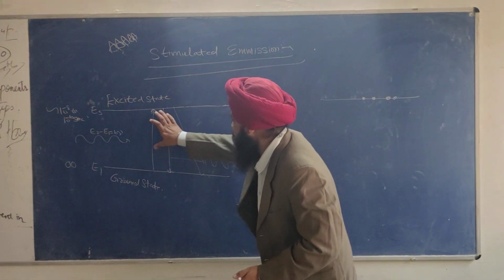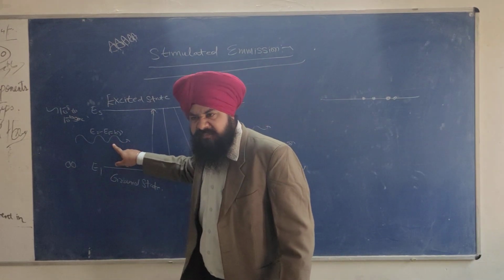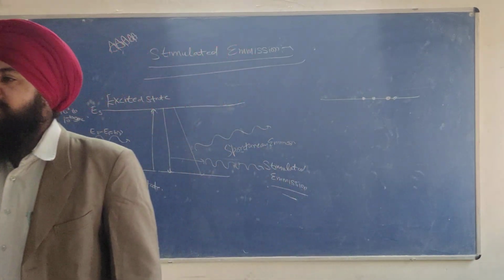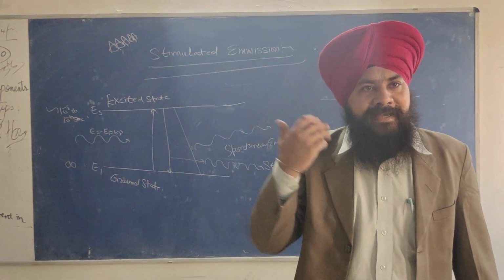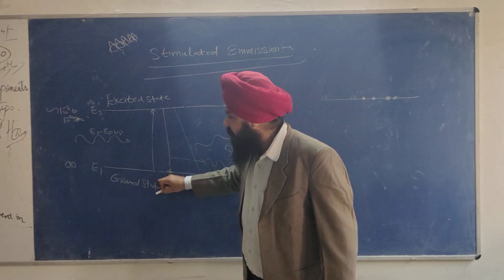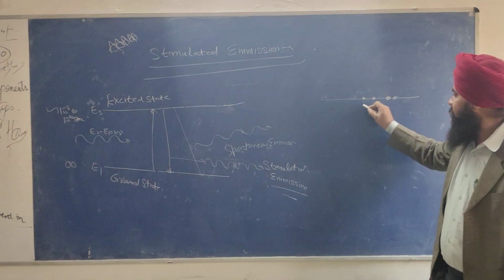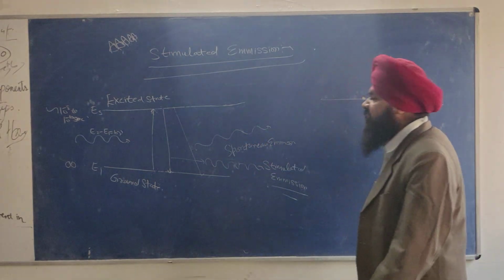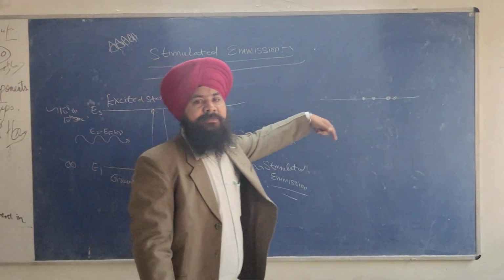Actually, what happens is that this band gap energy photon stimulates the atoms which are present in the excited state to de-excite. When this photon stimulates them to come back to the ground state, then emission is there, and this emission is called stimulated emission.